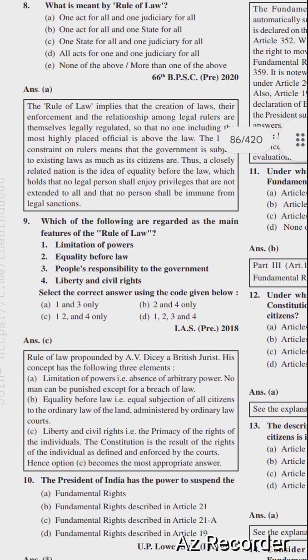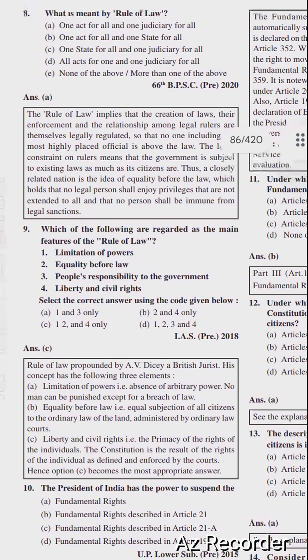So next question is, which of the following are regarded as the main features of the rule of law? Limitation of the power, equality before law, people's responsibility to the government, liberty and civil rights. Select the correct answer using the code given below. C. 1, 2 and 4. Limitation of powers, equality before law, and liberty and civil rights.